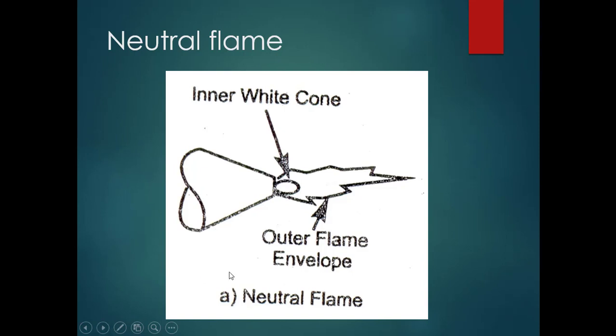In the neutral flame, you can see this is the tip of the torch, which looks almost like a nozzle. The neutral flame consists of two cones: one inner white cone, and the outer flame envelope, which is bluish in color. We will discuss what the neutral flame is in the next slide. The diagram for the neutral flame is this one. This is the tip of the torch, or the nozzle part, this is the inner white cone, and next is the outer flame envelope. This is the simple diagram for the neutral flame.